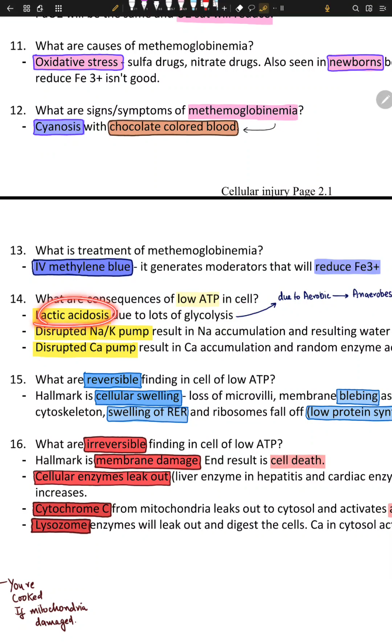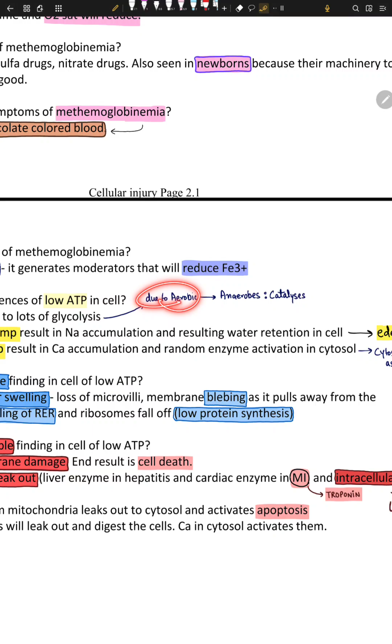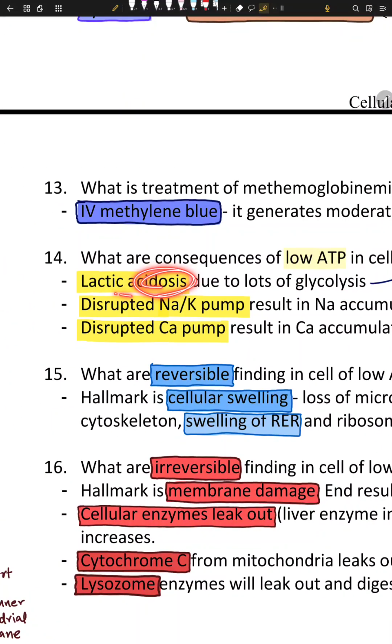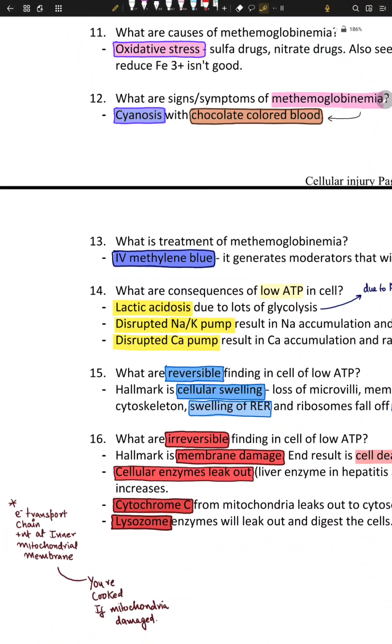So, acidosis. Due to aerobic, it changes into anaerobic catalases. We don't want to know this. We'll just talk about gluco. The number one thing is acidosis. The environment of the cell will change into an acidic environment, and no anabolism can happen in this acidic environment. So lactic acidosis will happen.